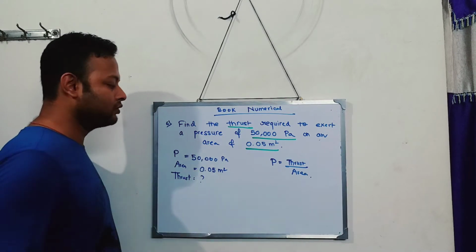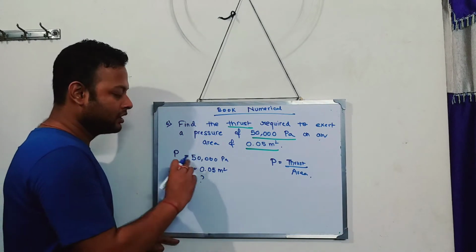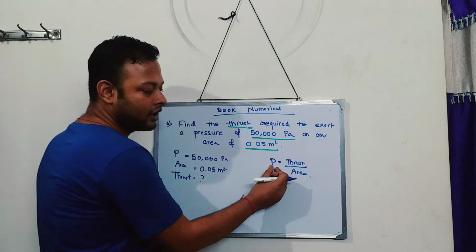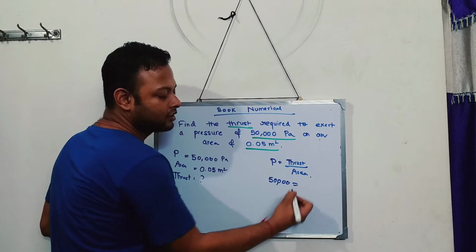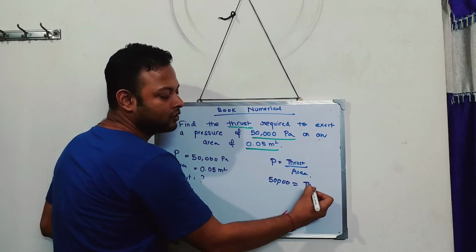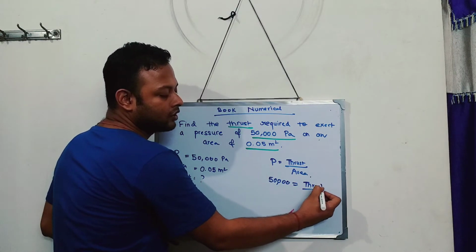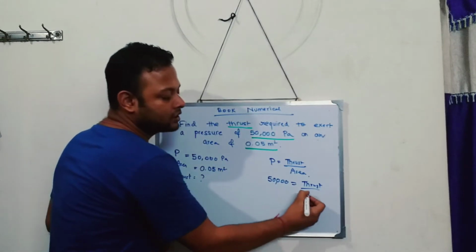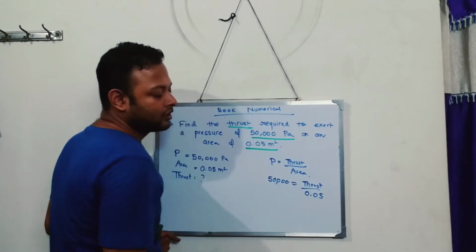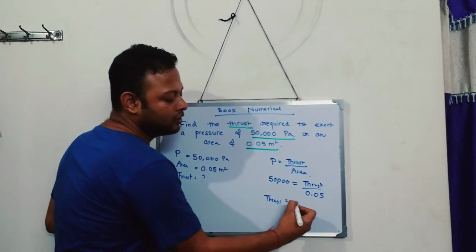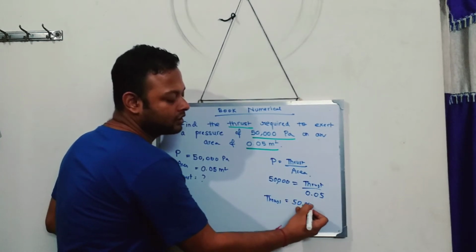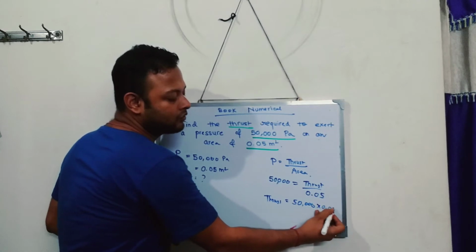So I'll put the values. Now I have to put them in the correct place. Pascal is 50,000, so I'll put it under pressure. Thrust, do I know? No. Thrust I don't know. Area do I know? Yes. How much? 0.05. Now multiply. So thrust is equal to 50,000 into 0.05.